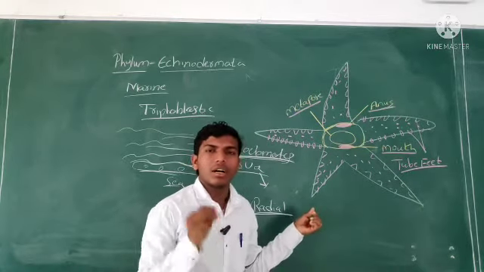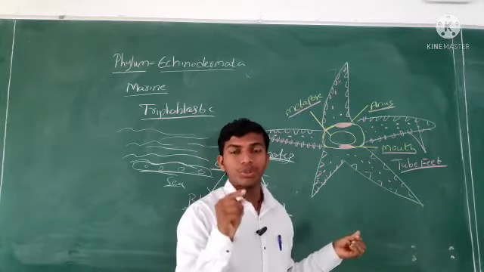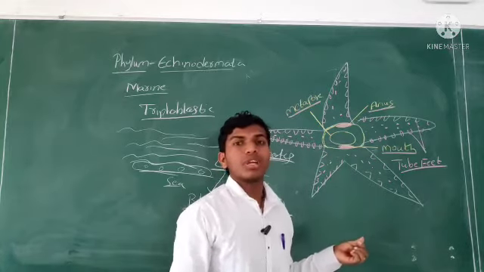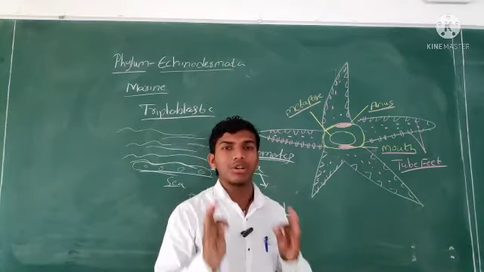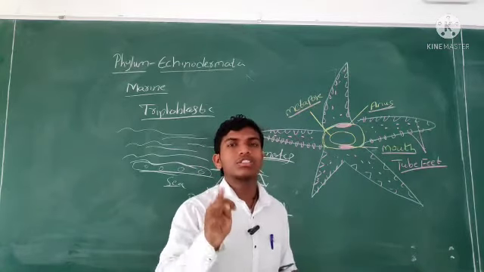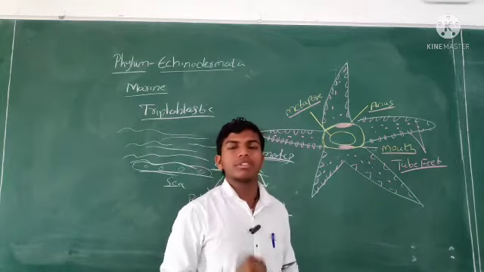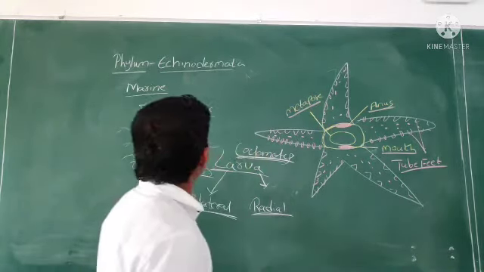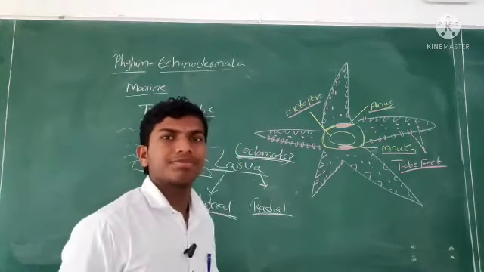In the first class, while discussing basic terms, I told you in brief about coelom, types of coelom, and symmetry, types of symmetry. Each and every piece of information I gave. If you want, just play the first class introduction about the animal kingdom. Some basic terms are there. These are the basic terms of Echinodermata.